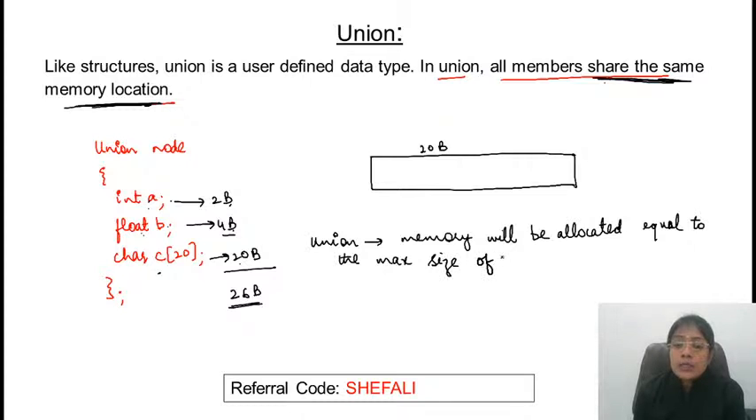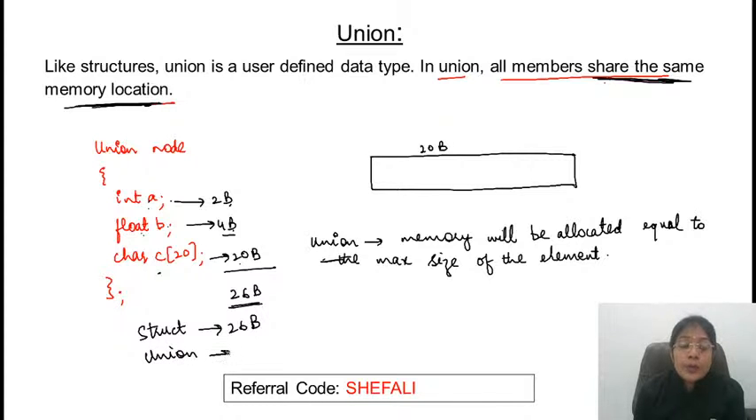Now the question arises, where are unions used? What is the condition for using unions? Obviously, if a structure is defined, then the total memory requirement is whatever it is, and that much memory will be allocated. If instead of a structure you use a union here, it will get a memory of 20 bytes.